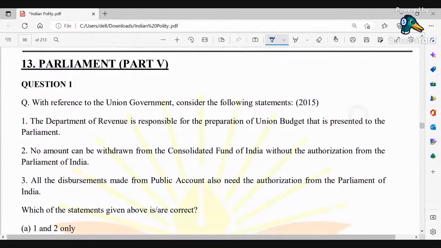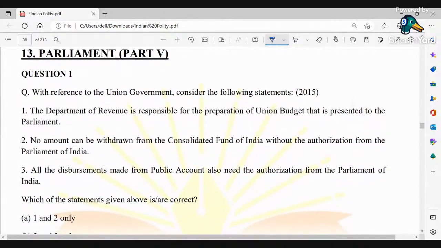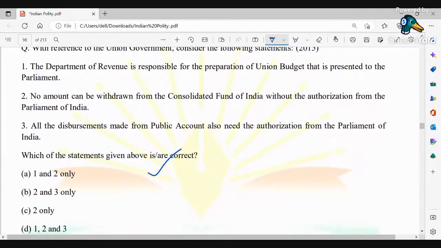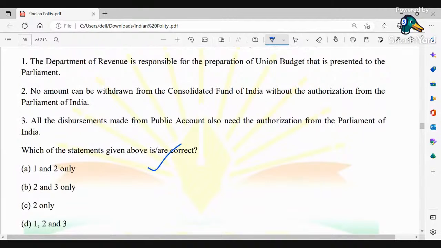Okay, with reference to the union government, consider the following statements. The Department of Revenue is responsible for the preparation of the union budget that is presented to the parliament. No amount can be withdrawn from the Consolidated Fund of India without the authorization from the Parliament of India. All the disbursements made from the public account also need the authorization from the Parliament of India. So amongst these, which of the options is correct? So you could say question number 1. So these are the respective options that you have got. 1 and 2, 2 and 3, 2 only, and all the options are correct. Please do attempt.